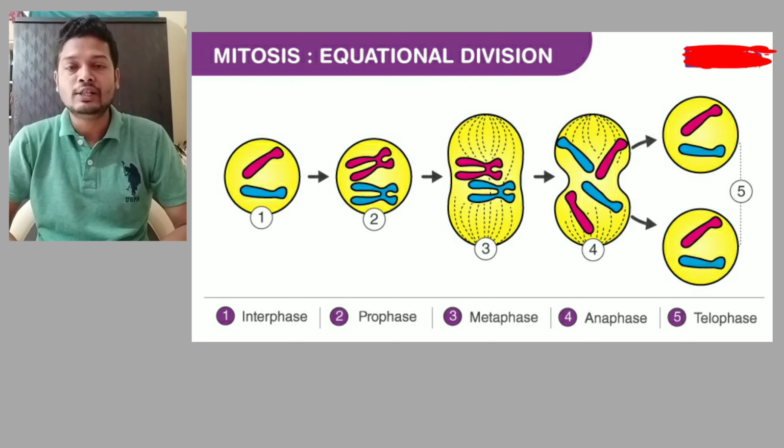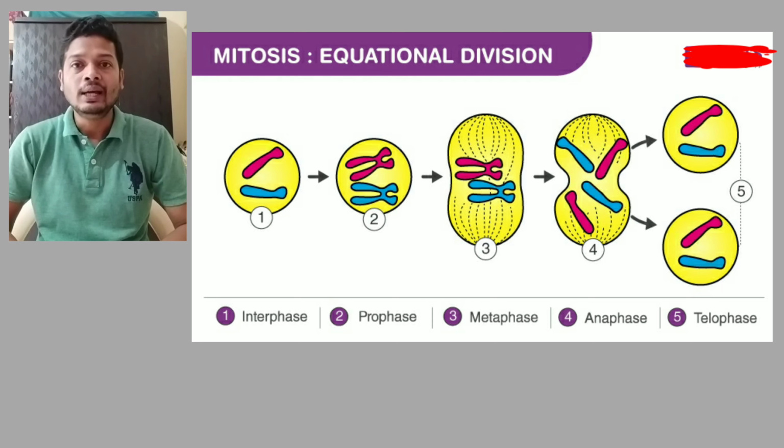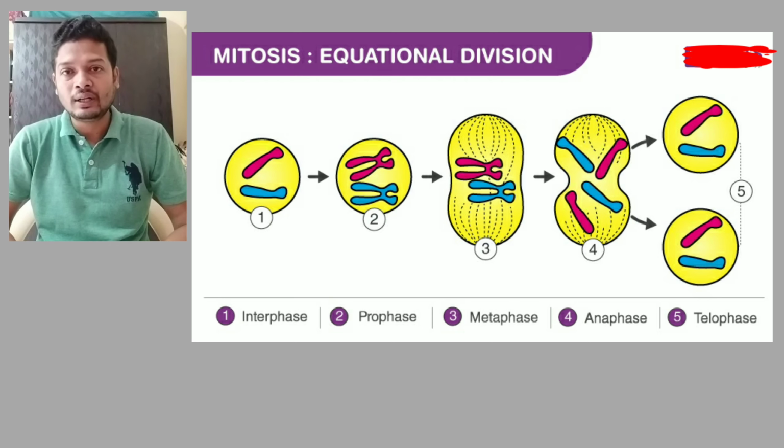Mitosis occurs in somatic cells, meaning it occurs in all the body cells except the reproductive organs. Now, what is the significance of mitosis? It helps in regeneration of damaged cells. It helps in healing of wounds as well. And in asexually reproducing organisms, it is a method of reproduction. One cell divides into two cells where the number of chromosomes remains constant.